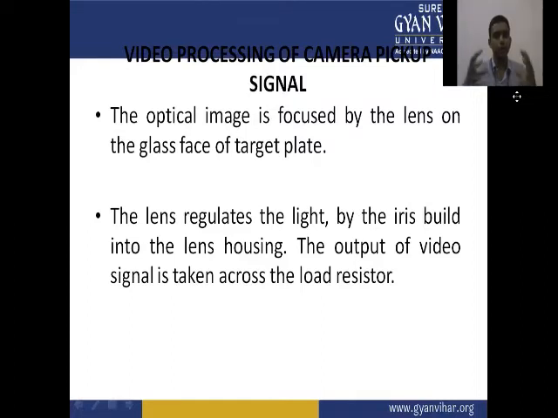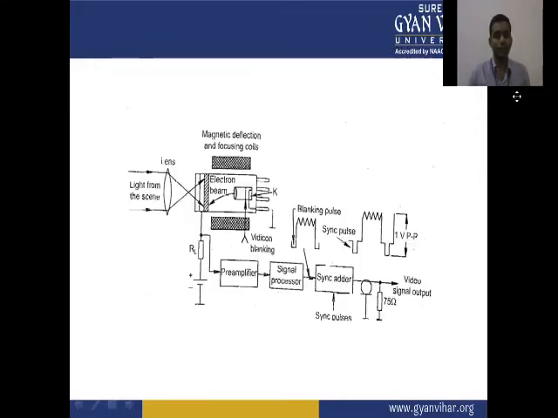The output video signal is taken across the load register. So this is how the image is processed and converted into the video signal by a CCD or any type of camera tube.